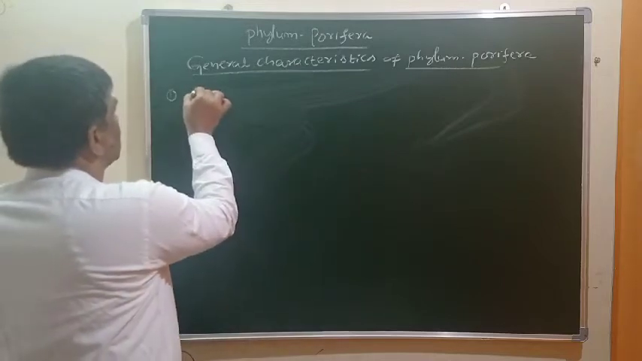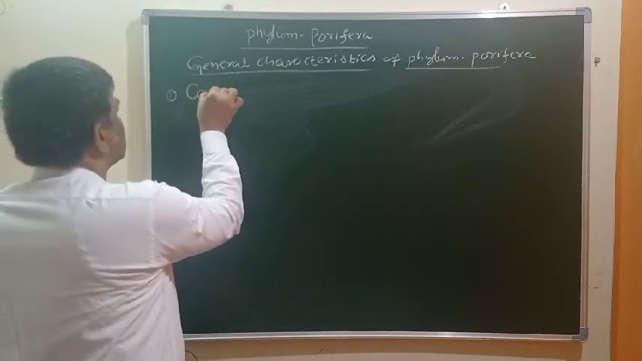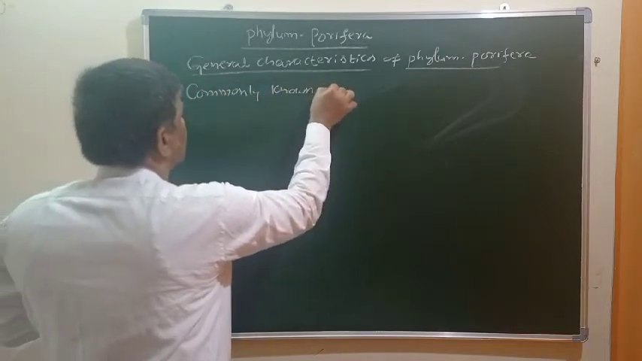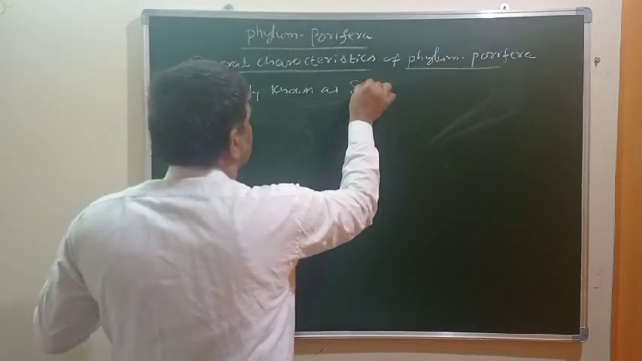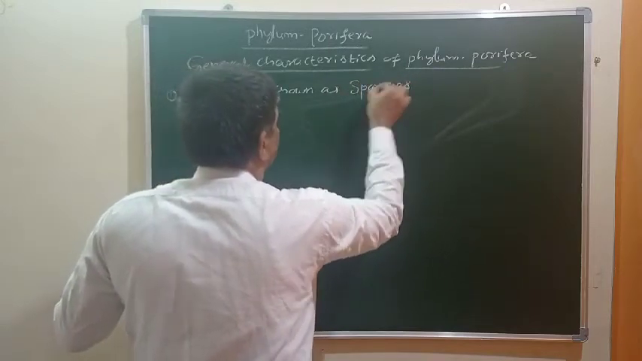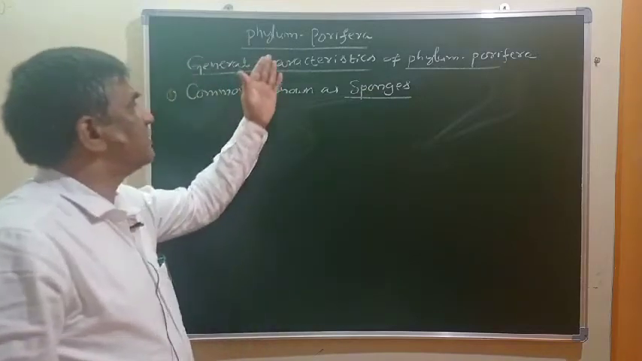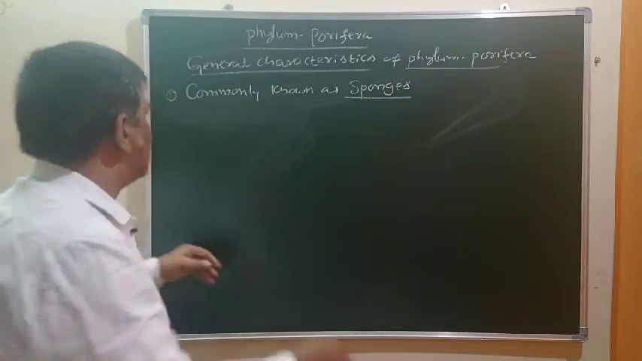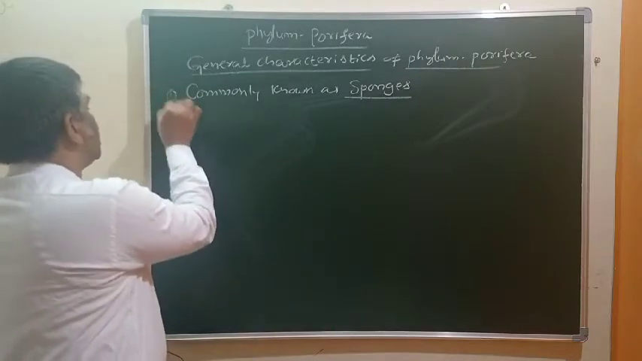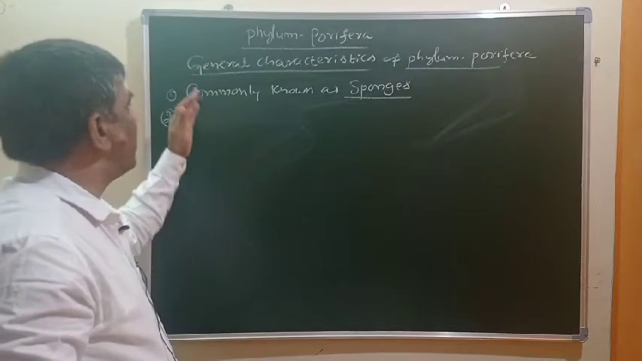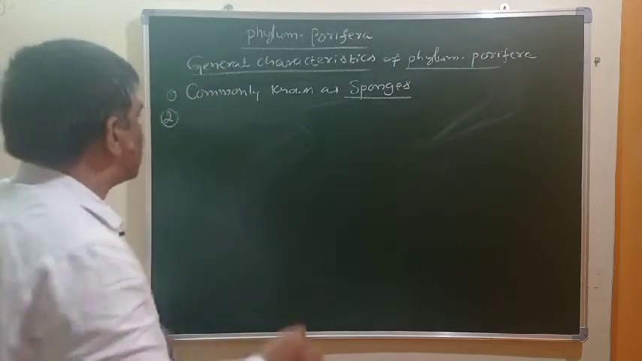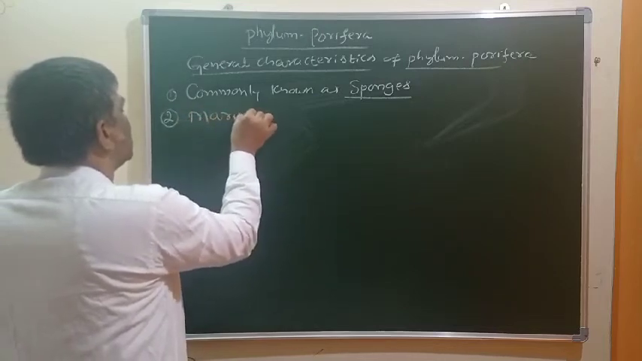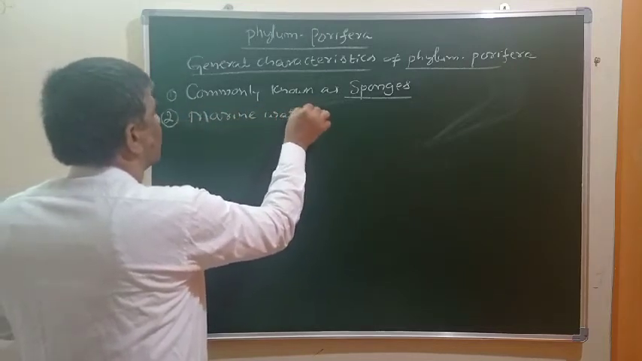First one is, these animals are commonly known as sponges. So this phylum, Porifera, is sometimes also called sponges. Second important characteristic which we have to understand is where these organisms live. They live mainly in marine water.